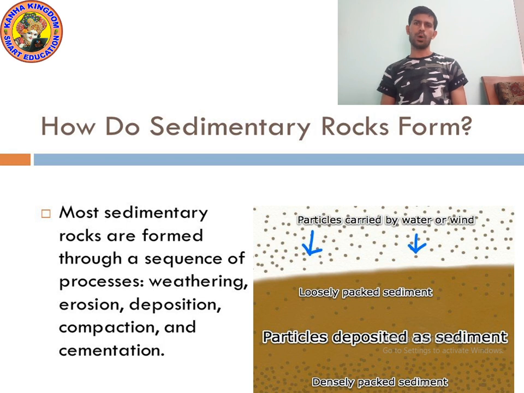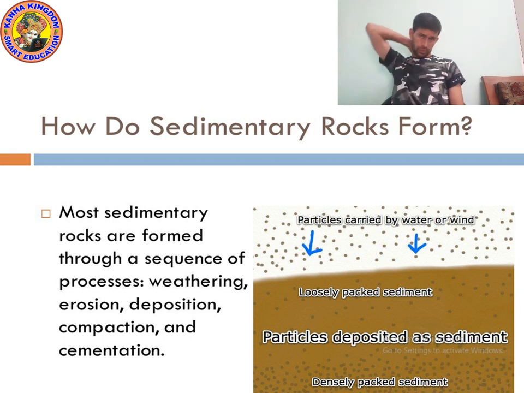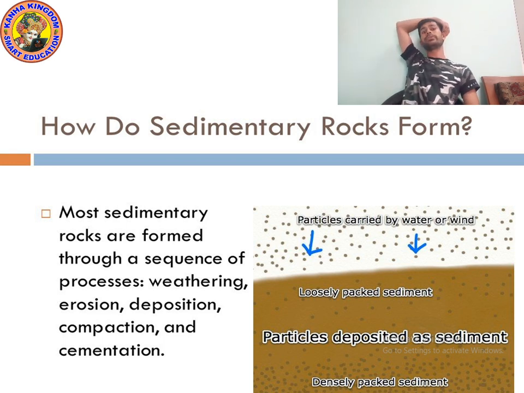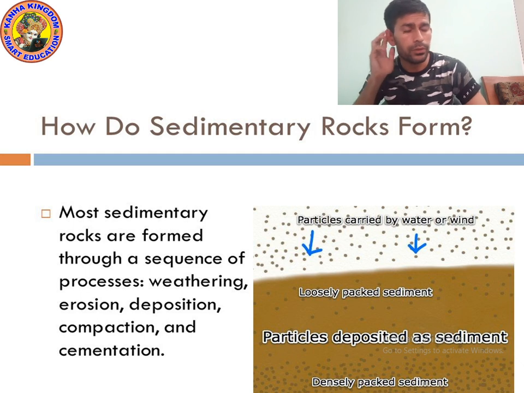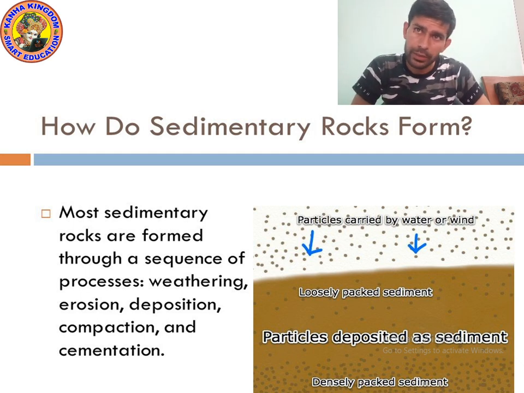Okay, how do sedimentary rocks form? So most sedimentary rocks are formed through a sequence of processes: weathering, erosion, deposition, compaction and cementation. You know kids, because of water and wind, what happens?